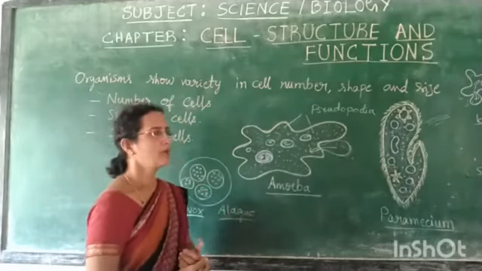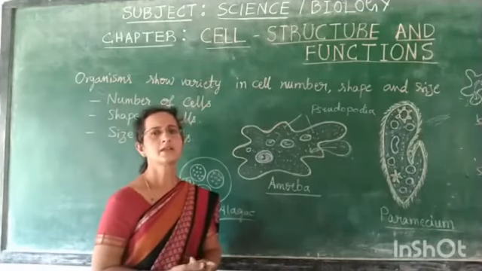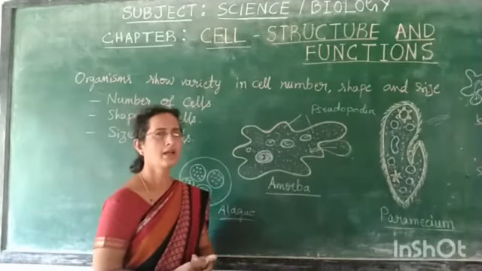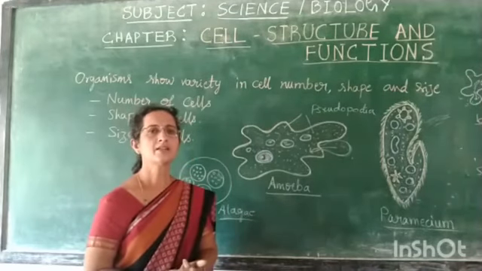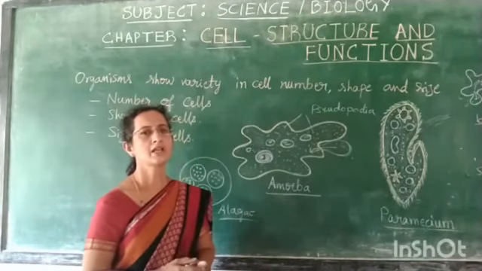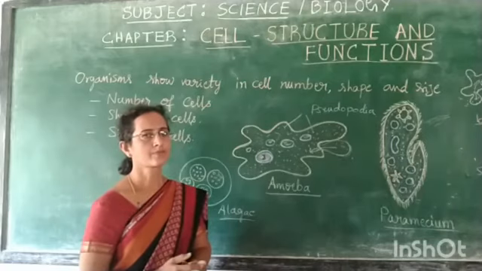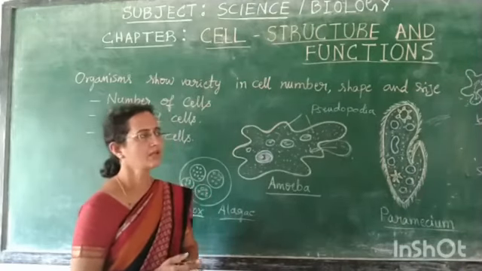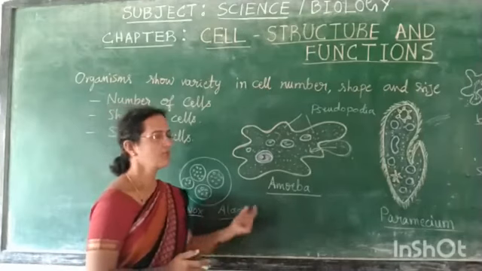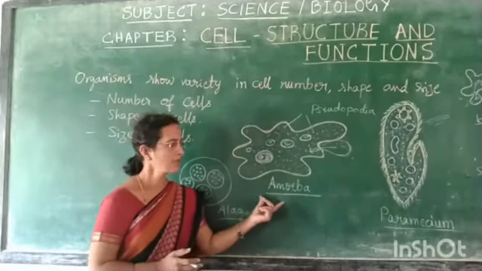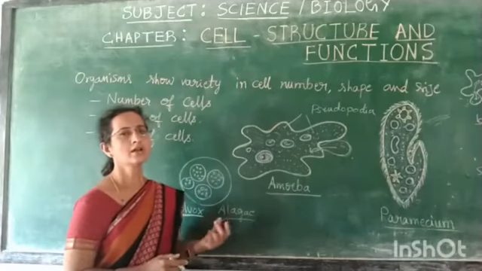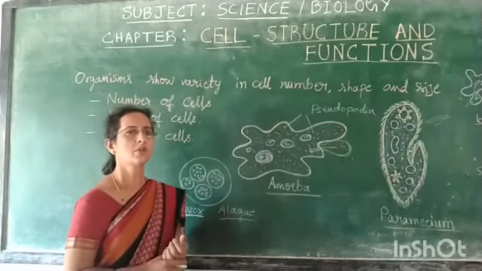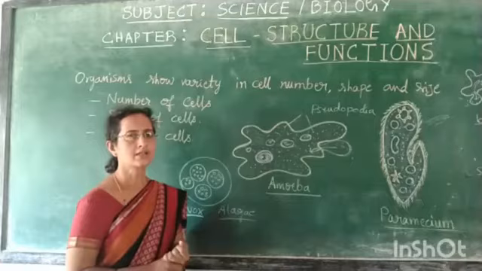If we count the number of cells in a tree or an elephant, roughly we can say billions and trillions of cells will be there in those organisms. But whether organisms are unicellular or multicellular, all the necessary functions will be going on in those organisms.